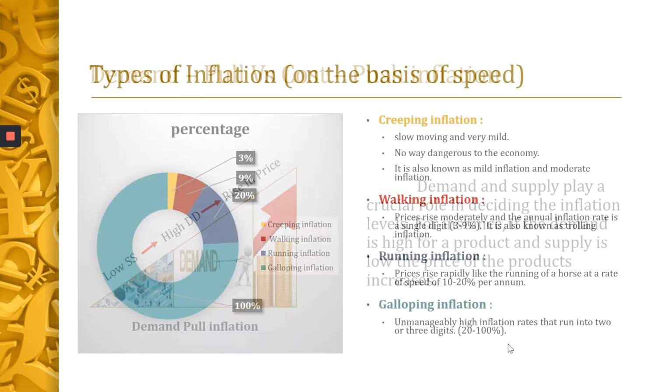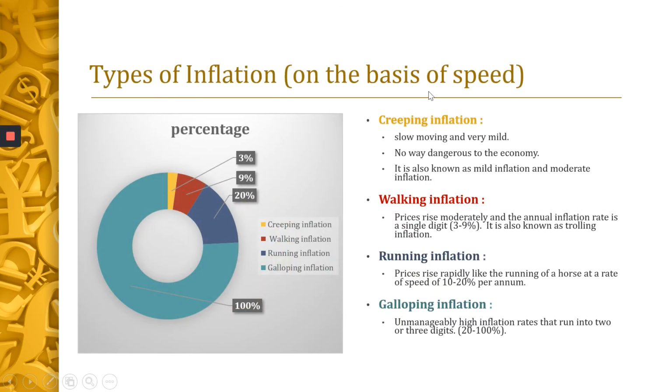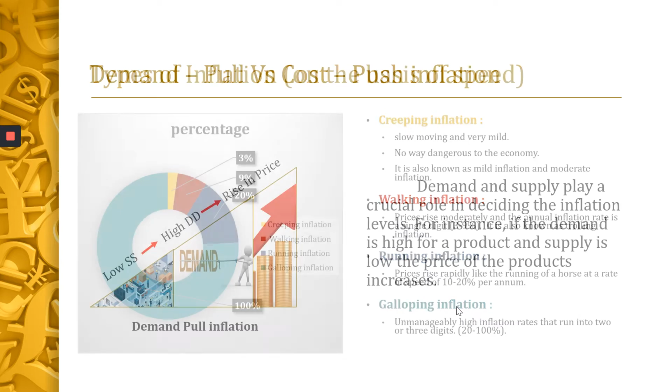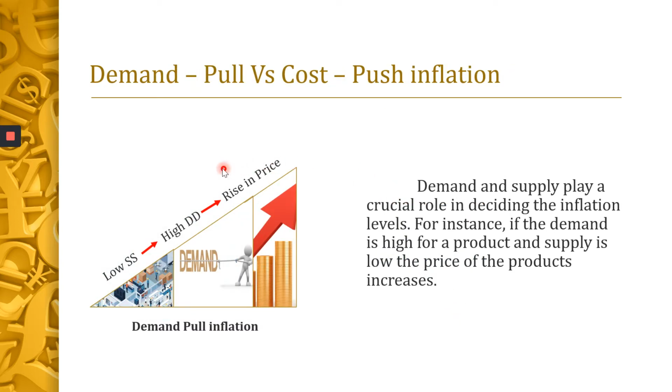We have seen the types of inflation on the basis of speed. On the basis of speed, inflation can be categorized into creeping inflation, walking inflation, running inflation, and galloping inflation. Next, let us see on the basis of costs. On the basis of costs, you have three types of inflation: demand pull inflation, cost push inflation, and wage spiral inflation. So, let us see demand pull inflation.